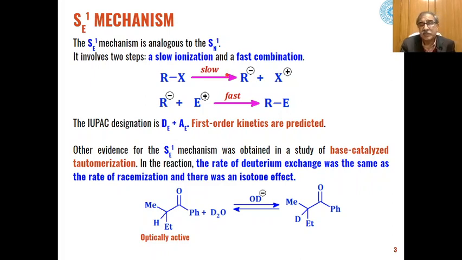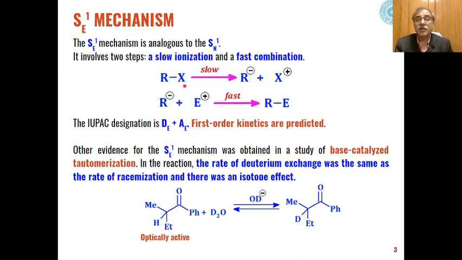Why does this reaction follow first order kinetics? The reason is that the rate of the reaction is determined by the first step, that is the slowest step will determine the rate of the reaction, and in this case only substrate is involved, electrophile is not involved.